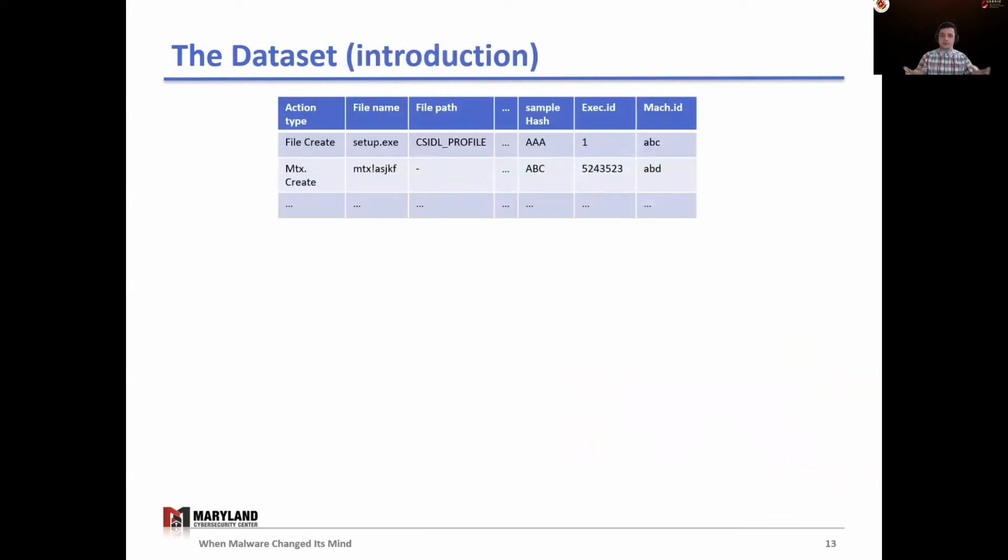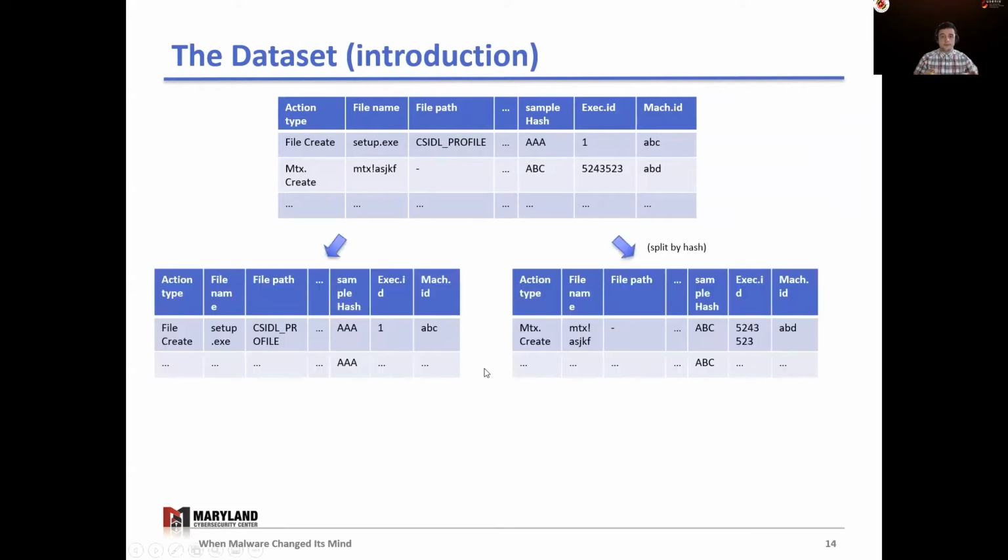Technically, our dataset looks like a big table with rows corresponding to one action such as file creation, mutex creation, registry modification, etc., and their respective parameters. Of course, in each row, we have metadata to identify the executable that caused the action, as well as other information to distinguish between execution traces.